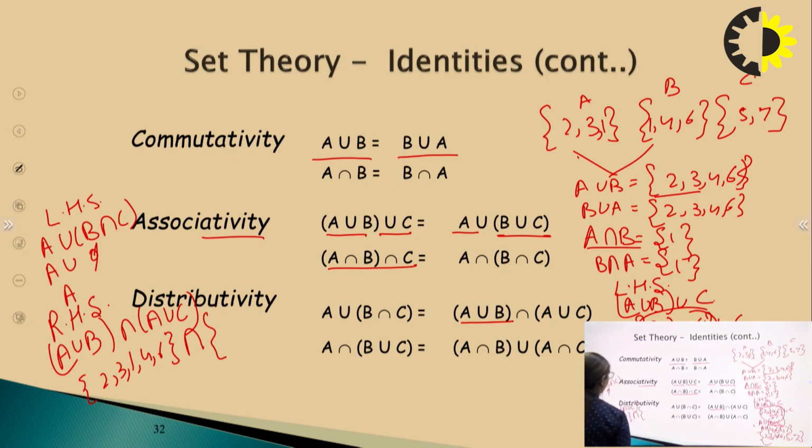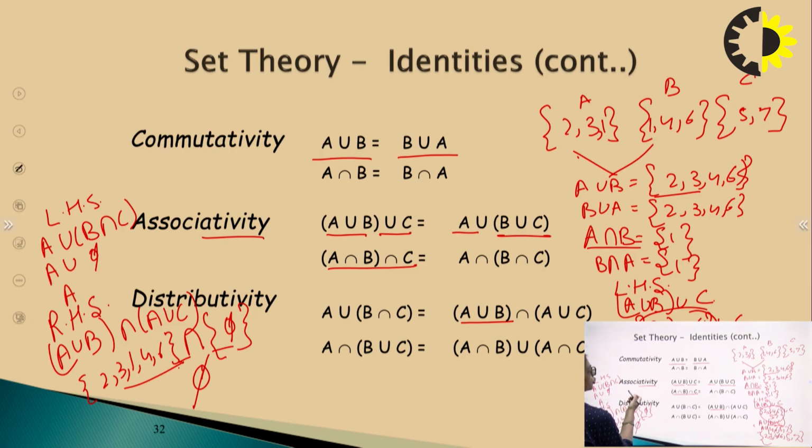Intersection with A union C is what? 5. Right? Again we will get this set. Both in this, the intersection part is 5, because the common thing in this is 5.